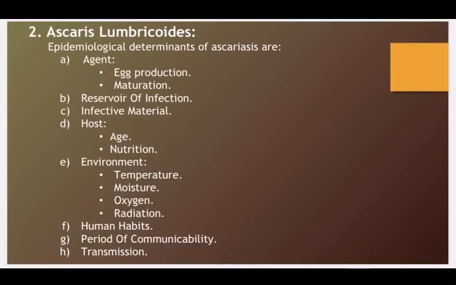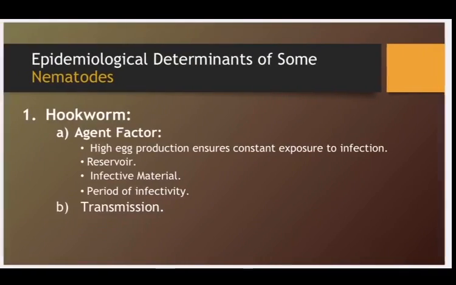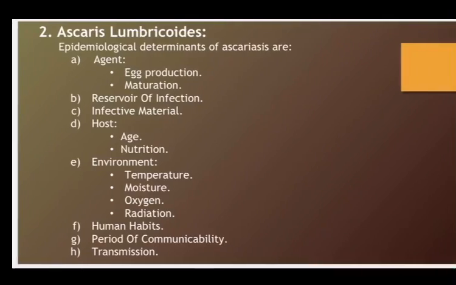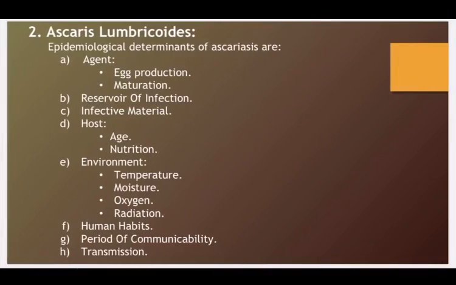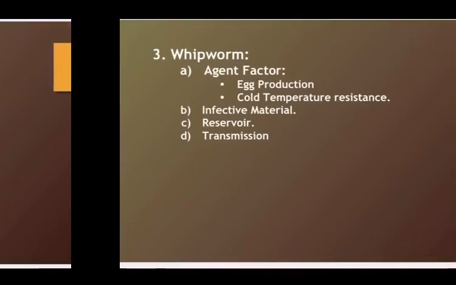Environment: temperature, moisture, oxygen, and radiation are the same as we discussed for hookworm. Then human habits, periods of communicability, and transmission, all these things are the same as we have discussed for hookworm.